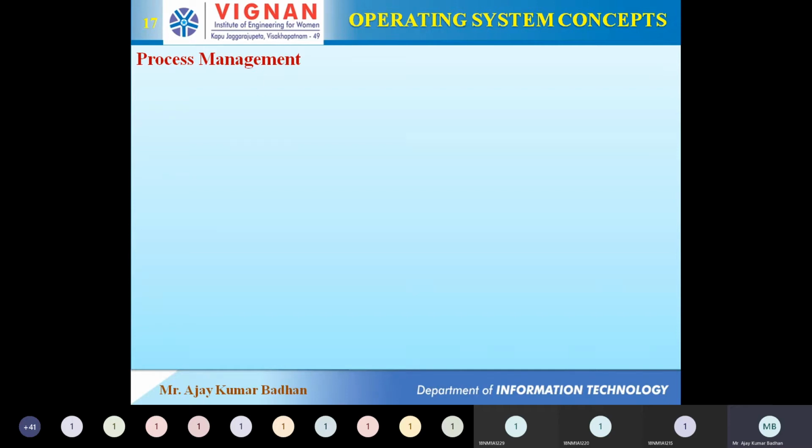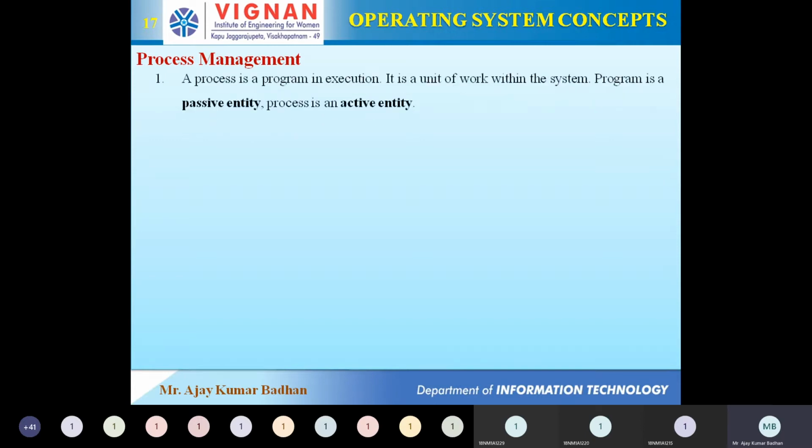For that purpose, we need managers, and those managers will be represented here as process management, memory management, and storage management. They will make sure that everything is done very smoothly and every function is performed very smoothly. So first, before discussing that, I want to explain about process.